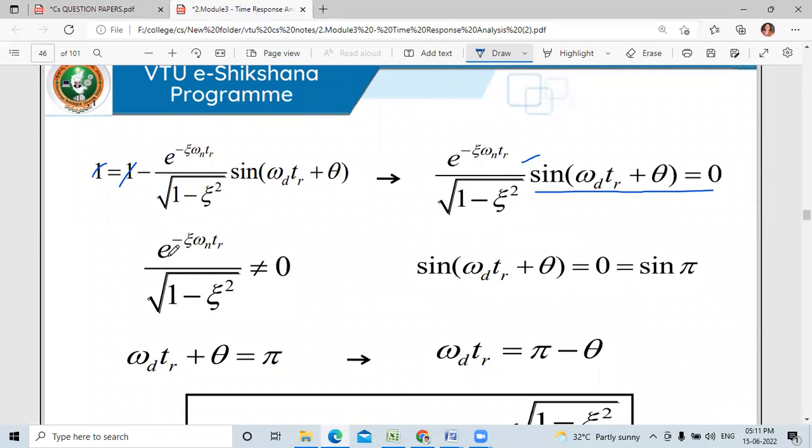The term e to the power of minus zeta omega n tr divided by square root of 1 minus zeta square is not equated to 0. So the sine term is equated to 0, and you get sine pi.